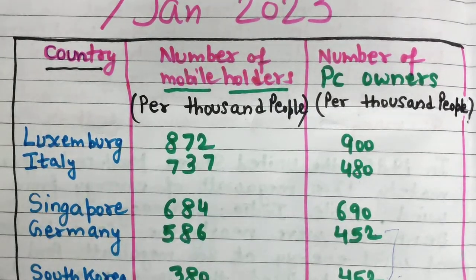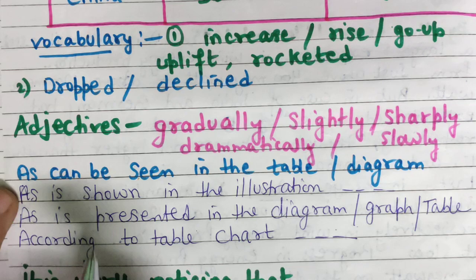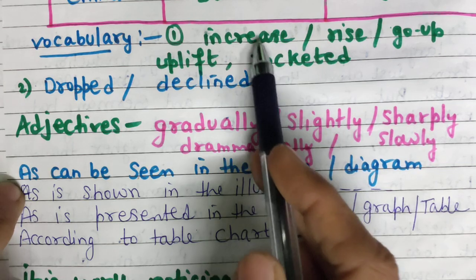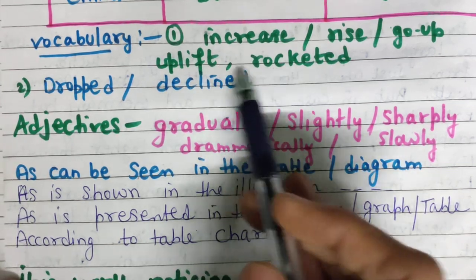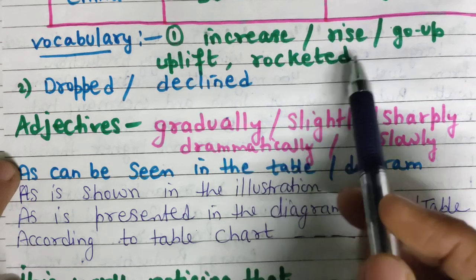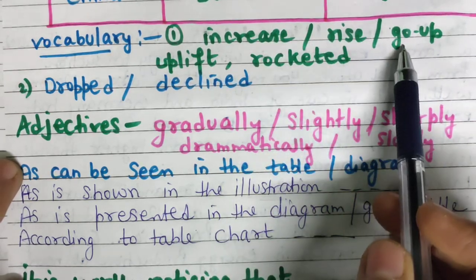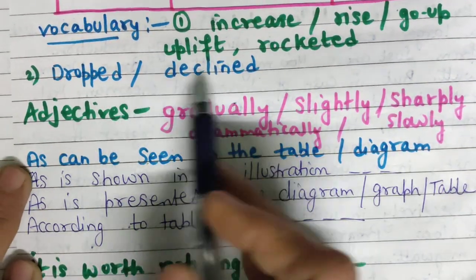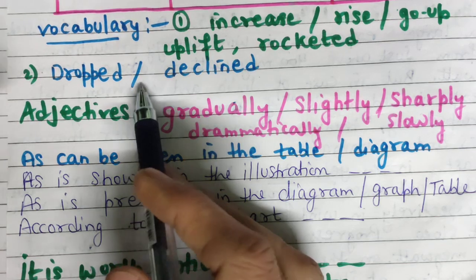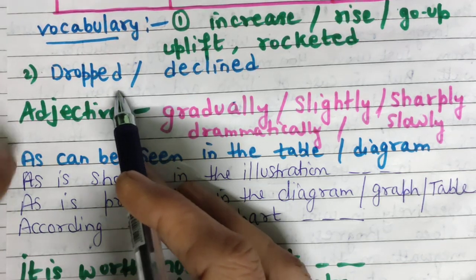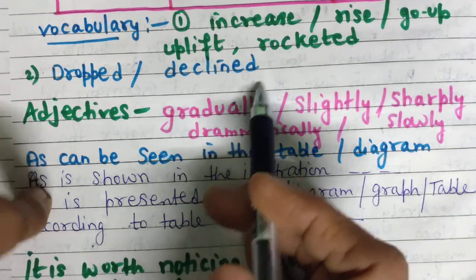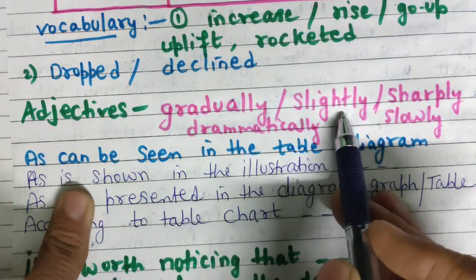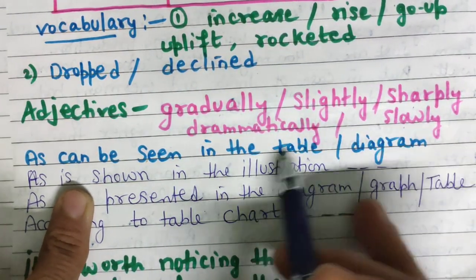Now let's look at the vocabulary first. When it is an increase: rise, go up, uplift, rocketed. You need to convert these into the second verb or third verb, and we need second verbs in task 1. When the graph or percentage is getting down, you can use dropped, declined or decreased. And for adverbs you can use gradually, slightly, sharply, dramatically, slowly.